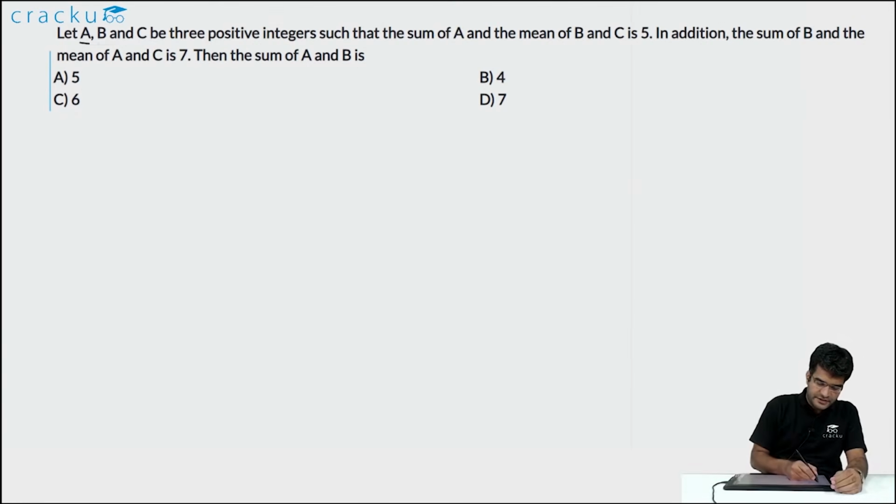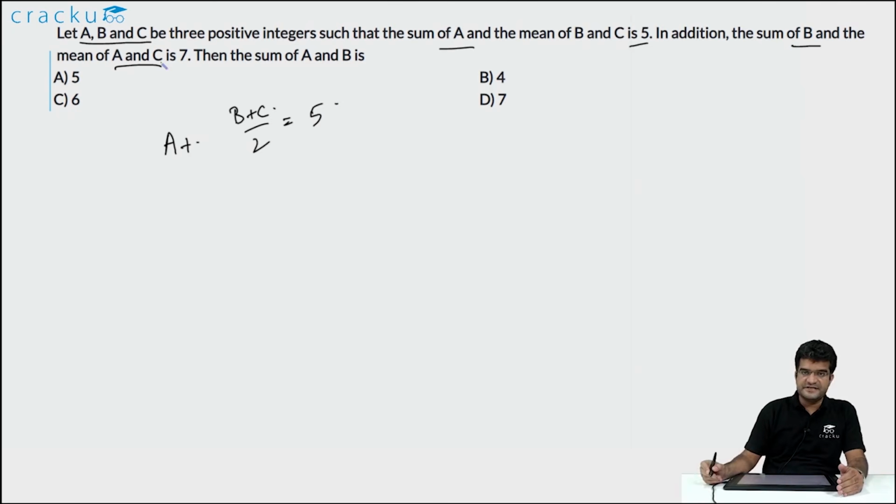In this question, we are told that a, b and c are 3 positive integers such that the sum of a and the mean of b and c is 5. That is, a plus (b plus c) divided by 2 is equal to 5. We are also told that the sum of b and the mean of a and c is 7. That is, the value of b plus (a plus c) divided by 2 is equal to 7.